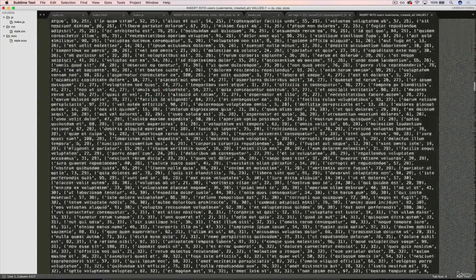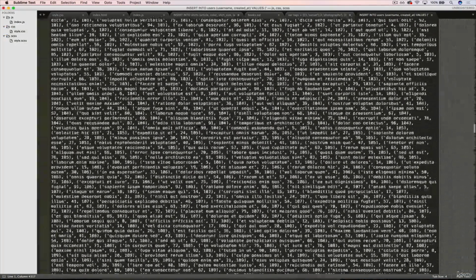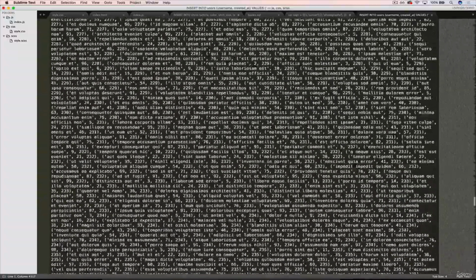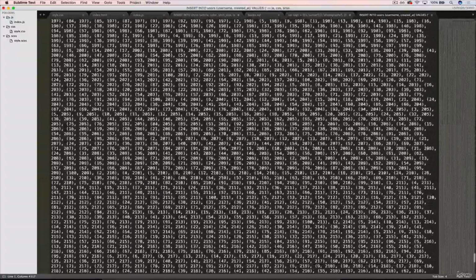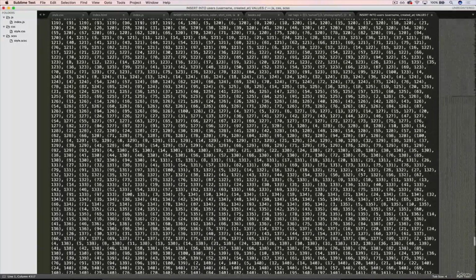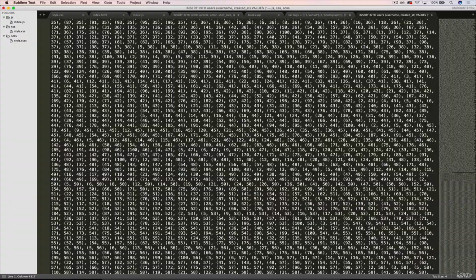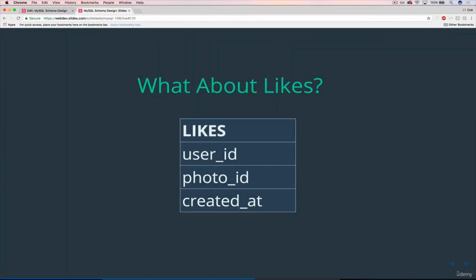Long story short, in this giant data set here, I actually coded in some bots that we'll be working with. Basically, people who aren't creating much stuff. They're not posting many photos, but they are liking a lot of things and commenting a lot of the same thing a lot of the time. Anyway, back to likes. It's going to look like this.